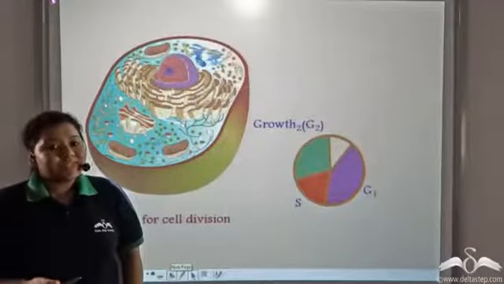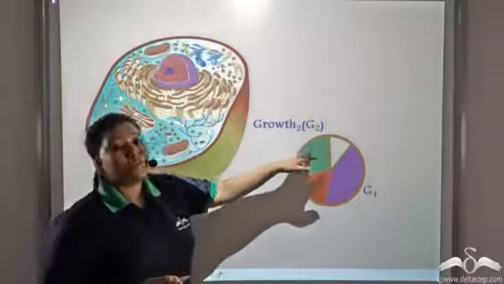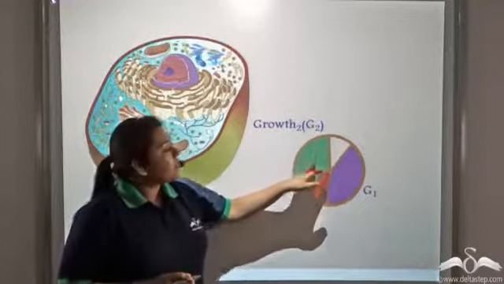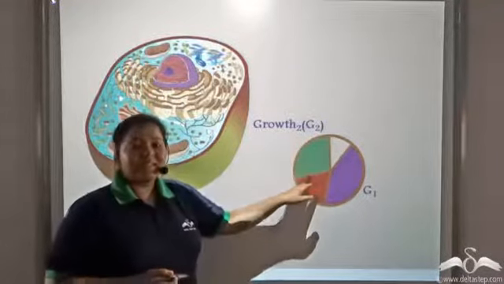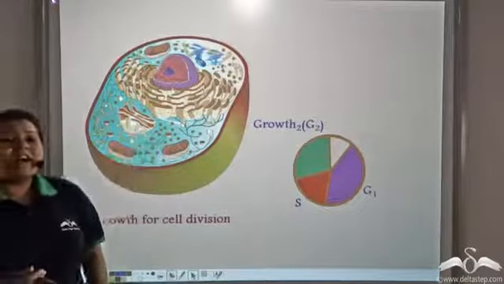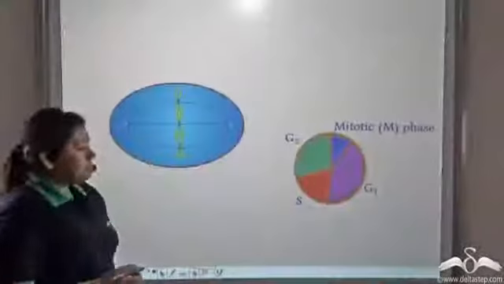After the S phase, the cell moves to another growth phase known as the G2 phase. Now what happens in the G2 phase? Well, again, proteins and RNA are formed, which help in cell division.